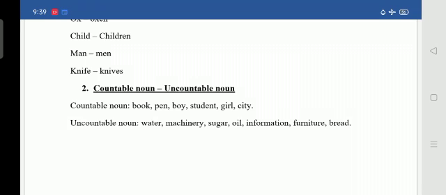And I think you have understood the difference between countable noun, uncountable noun, singular number, plural number, and when and where we'll be using indefinite article and definite article. So I want you to write them neatly in your notes, and I want you to send them to me without fail. And we'll be continuing the remaining part of the lesson in our next session.